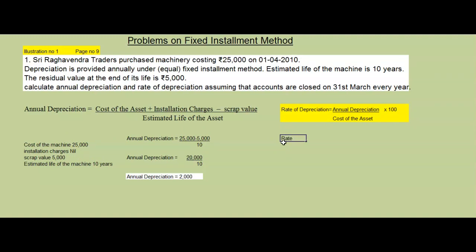Rate of depreciation is equal to what you have to take now? Annual depreciation. Annual depreciation, how much we got? Rupees 2000. Divided by what? Divided by cost of the asset. Cost of the asset is how much? 25,000. So 2000 divided by 25,000 into what?